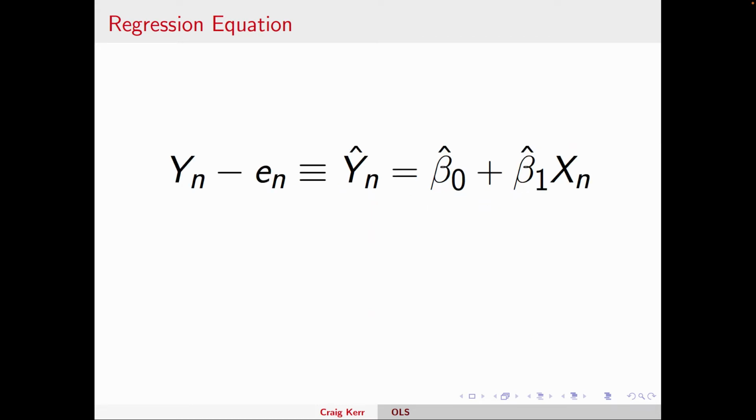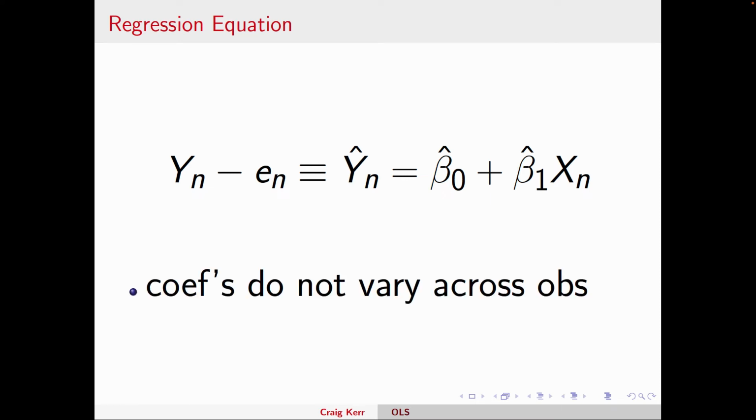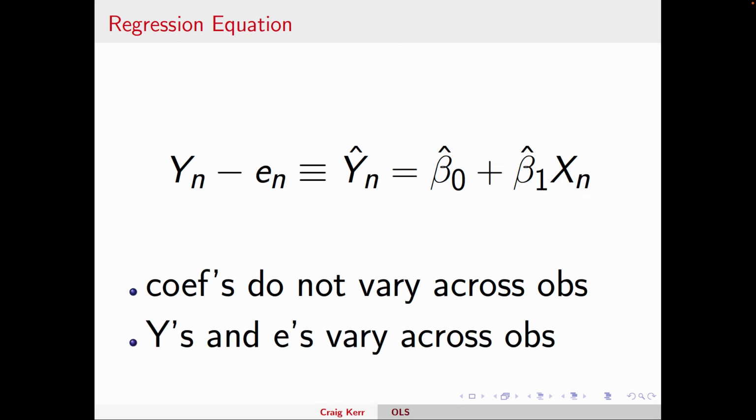Now notice here, for any team i, for any row i, the coefficients don't vary across observations. So the X's will change, the population of the city will change, the Y will change, the residual will change. But beta naught and beta 1 do not have i subscripts. They don't change per row. Those are the same for every team because that is the intercept and slope of the line. Everything else does vary. Everything else is team specific. But we're assuming a common relationship.